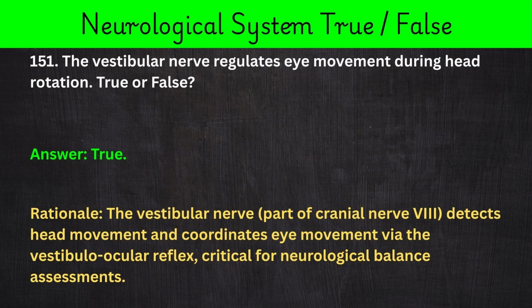151. The vestibular nerve regulates eye movement during head rotation. True or false? Answer: true. Rationale: the vestibular nerve, part of cranial nerve 8, detects head movement and coordinates eye movement via the vestibulo-ocular reflex, critical for neurological balance assessments.